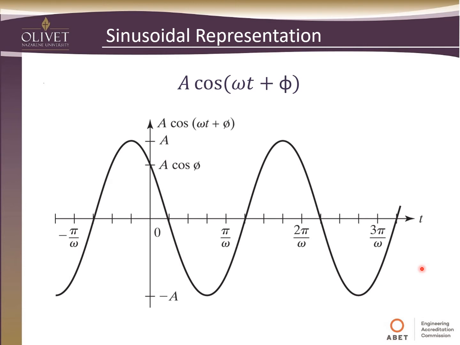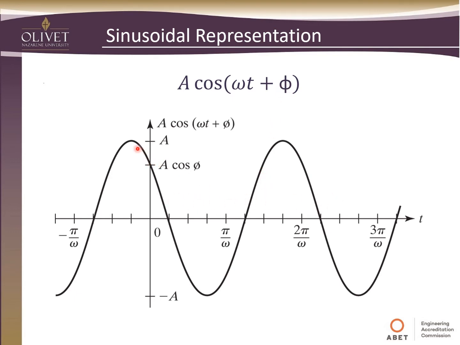So taking all that, we have a graphical representation here of the sinusoidal cosine function. You can see we have our max and min, so A and minus A and 0 are the 3 points that you're going to find from that. This cosine does go from -1 to +1. You can see that the omega t tells us how close together these peaks are. As the omega increases, these will be squashed closer together. And then this phi term is what determines where we are on here.